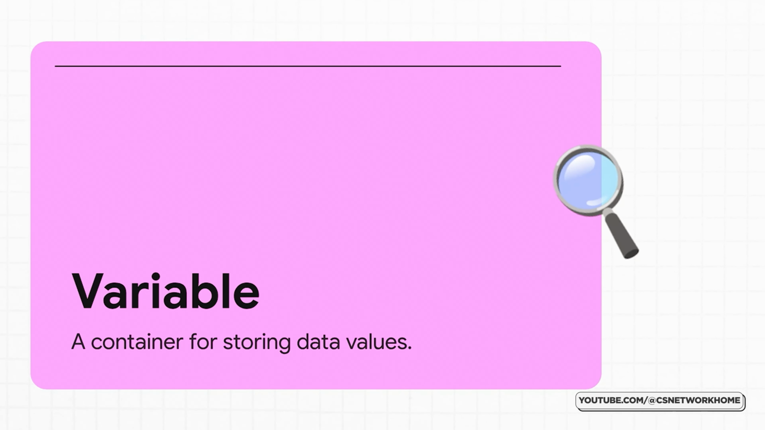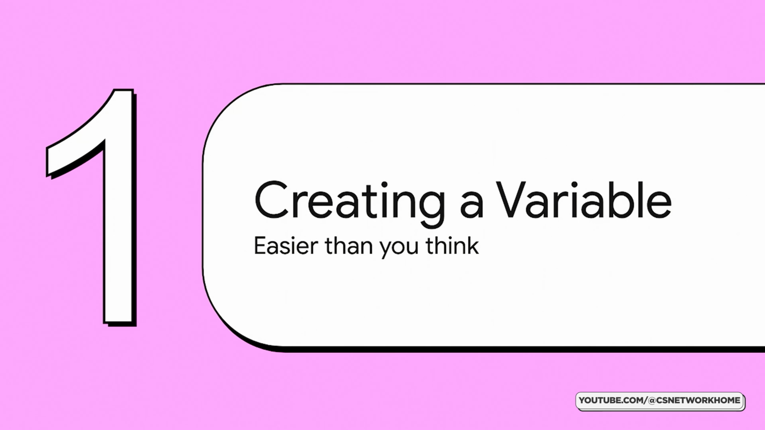Honestly, the best way to think about a variable is just like this. It's a container. It's a little box that you can put a piece of information into, slap a label on it, and then come back and get that information whenever you need it. That's it. That's how code stores and manages data. So, how do we make one of these containers?